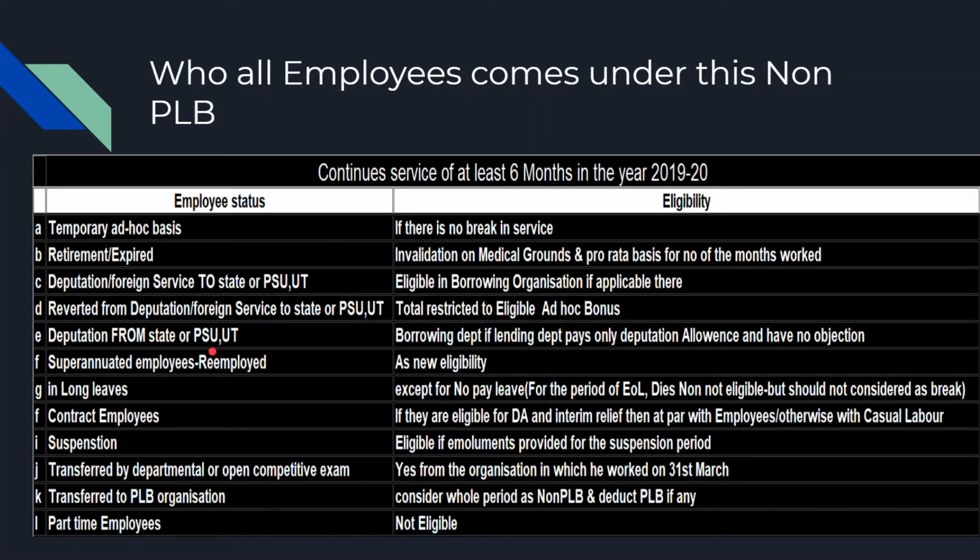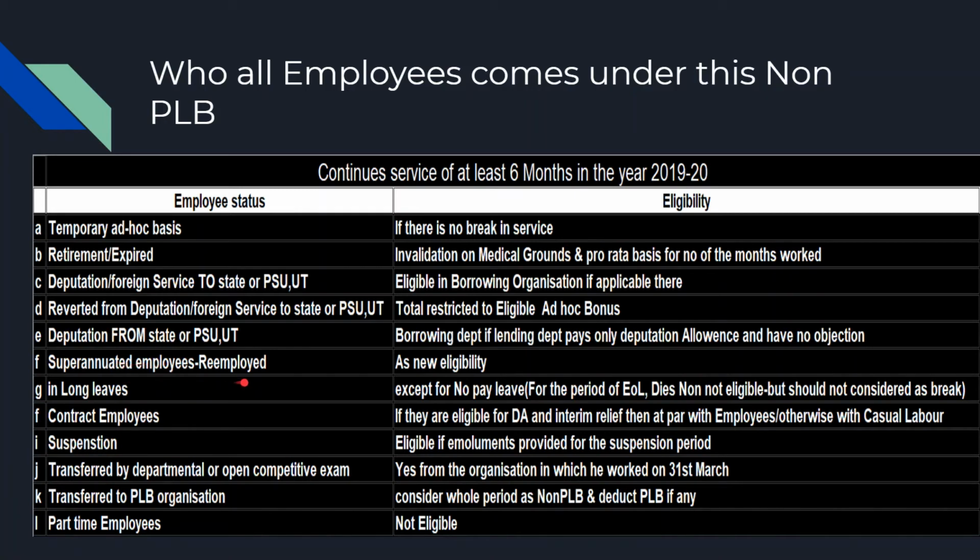Okay, deputation from state or PSU. If an employee came from state government to central government, then the borrowing department has to pay that bonus if he is eligible in the borrowing department. But he has to take a no objection from the lending department. Why? Because the lending department may also have the same scheme. So for clarification, we'll get a no objection certificate from them saying that they didn't pay anything as ADAC bonus. Then we can give in the central government.